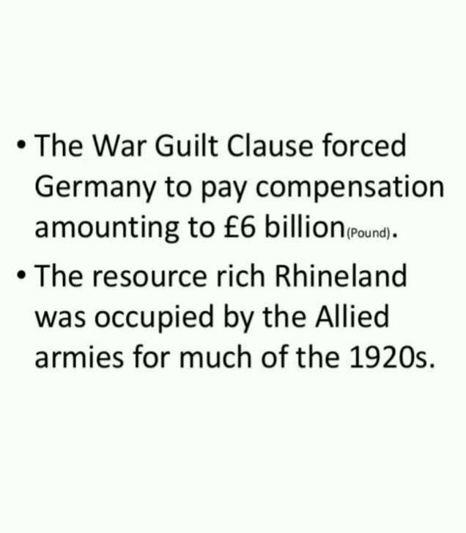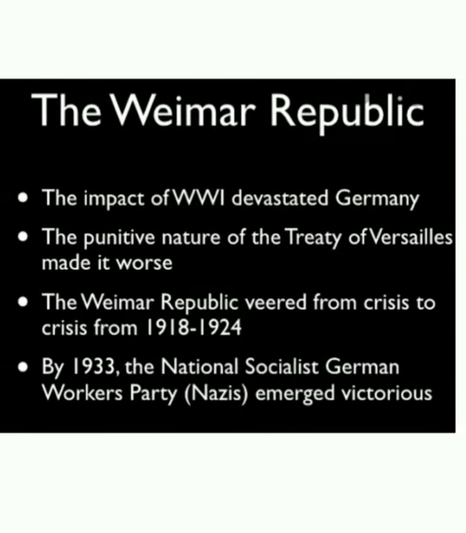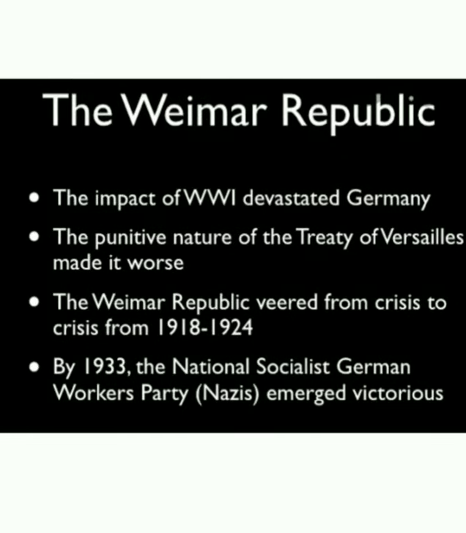This treaty is known as the Versailles Peace Treaty, which was signed on 28th June 1919. The impact of World War One devastated Germany, and the punitive nature of the Treaty of Versailles made it worse for the German people. The Weimar Republic went from crisis to crisis from 1918 to 1924.